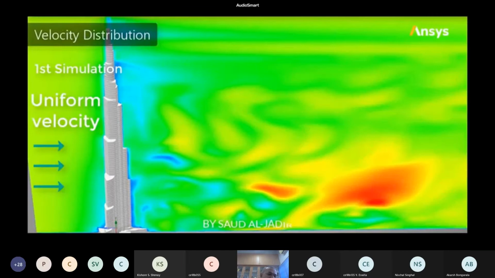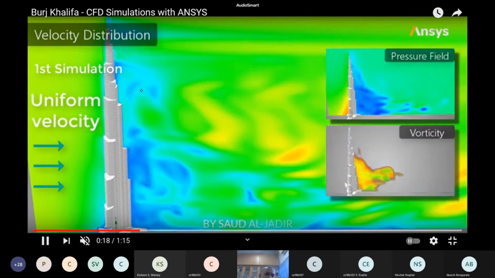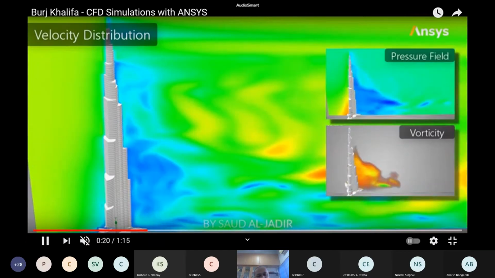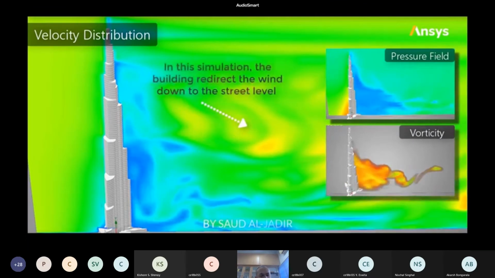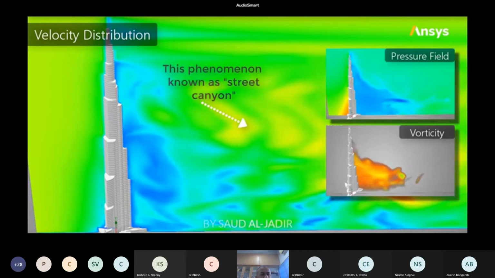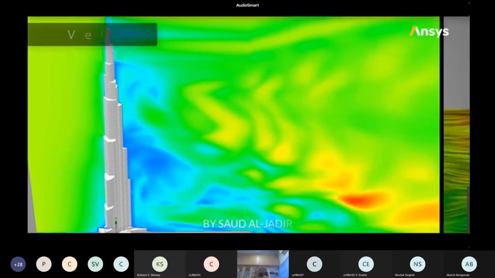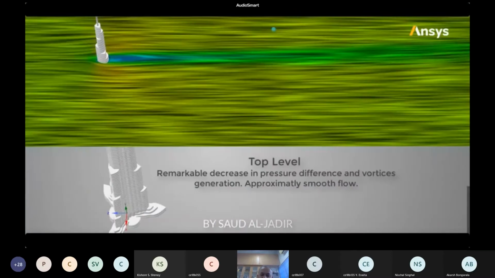See here it is a uniform velocity. So they have done the simulations for the wind speed. This is for tall buildings, and these are all mandatory. You have to do all these studies, not only just the design formulas or something like that. The Burj Dubai is the tallest building, no? So codes are not followed, right? You have to do very special things. You can see the vortex shedding, the vortices, how they are formed because of the huge structure itself.